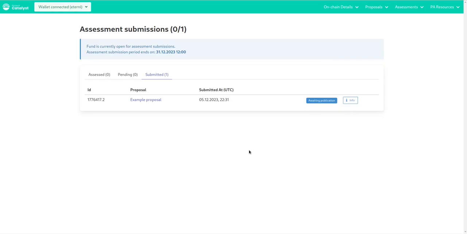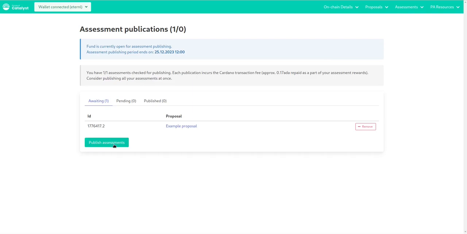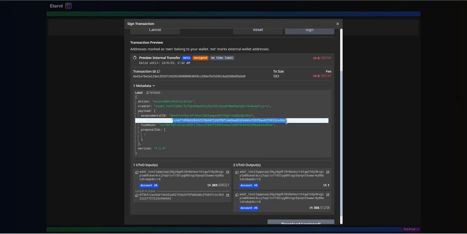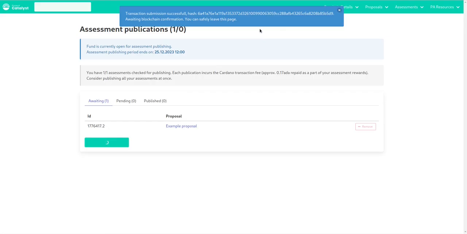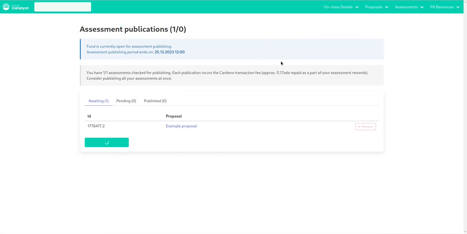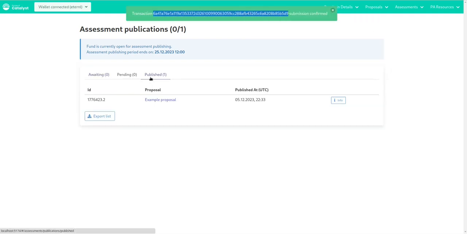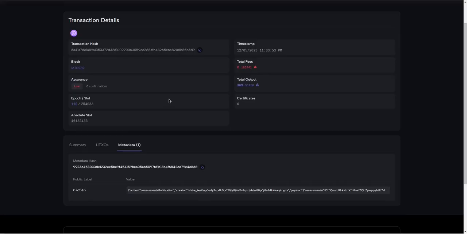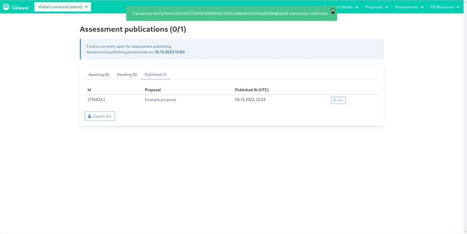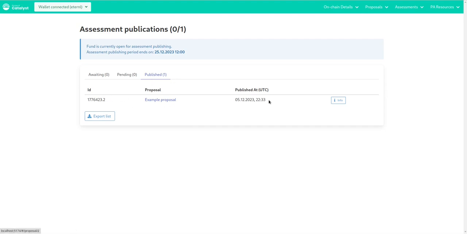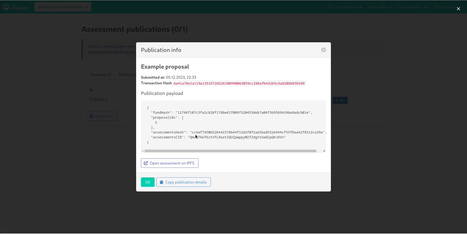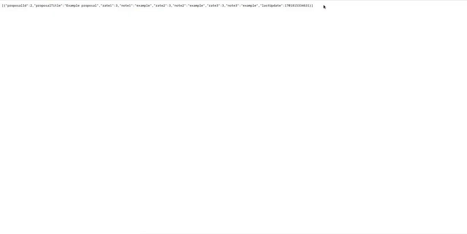We'll now simulate the second stage of the reviews process, when reviews are actually published for everybody. Using a mechanism similar to what we used for proposals, the assessment content will be published on IPFS, and at the same time, a transaction with the IPFS link is published on the chain. Hashes need to match with the previous transaction to confirm that data wasn't tampered. Now that everything is public, anyone can explore the review data on IPFS.